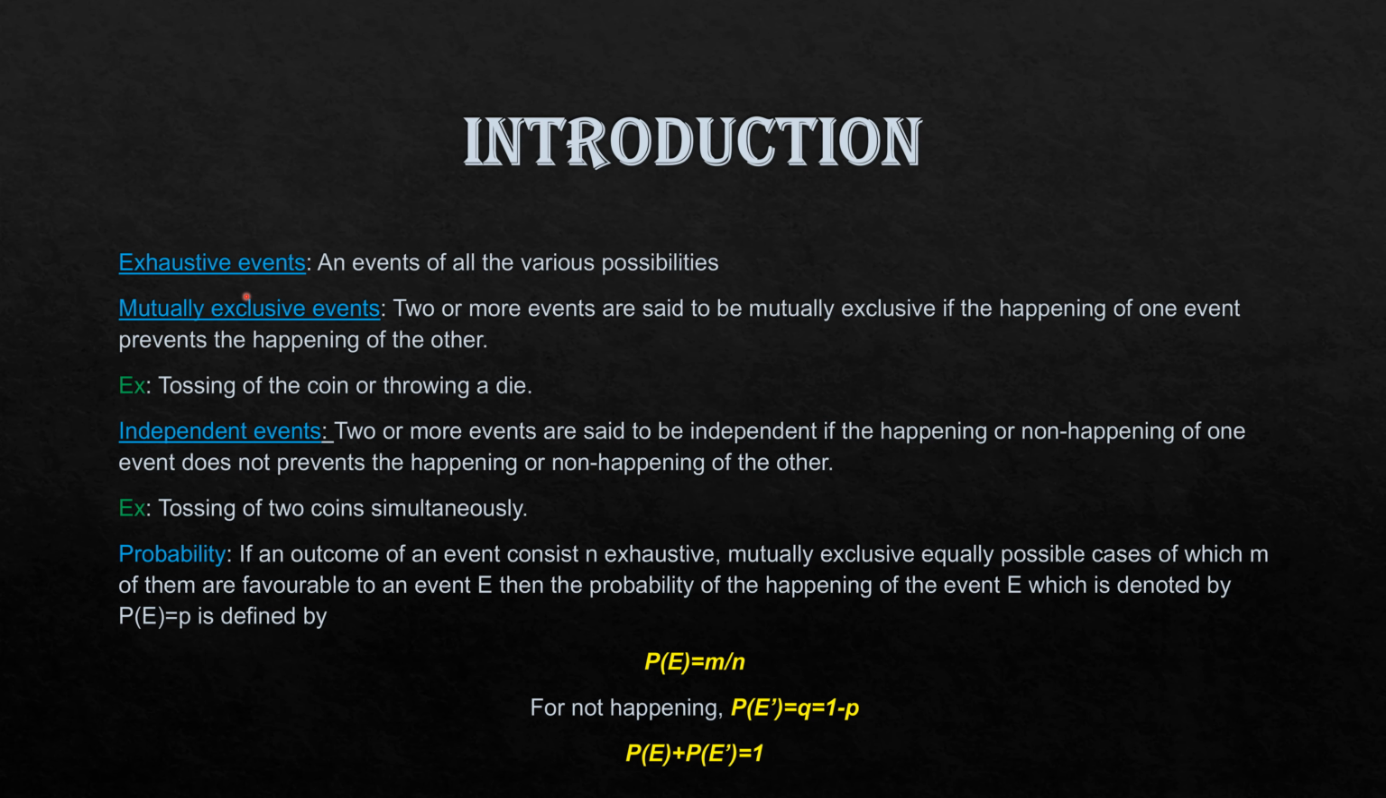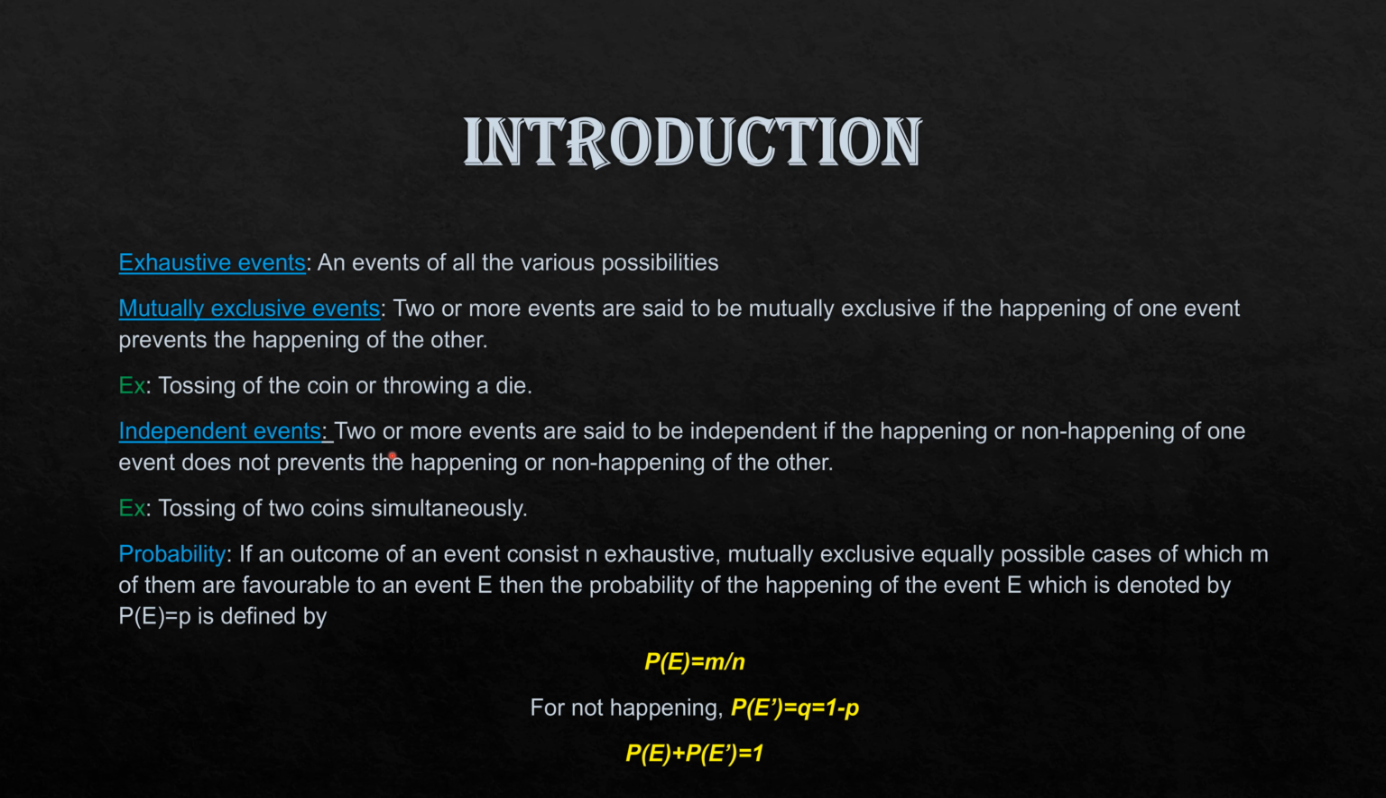Introduction. Exhaustive event: an event of all the various possibilities. Mutually exclusive event: two or more events are said to be mutually exclusive if the happening of one event prevents the happening of the other. Example, tossing of a coin or throwing a die.